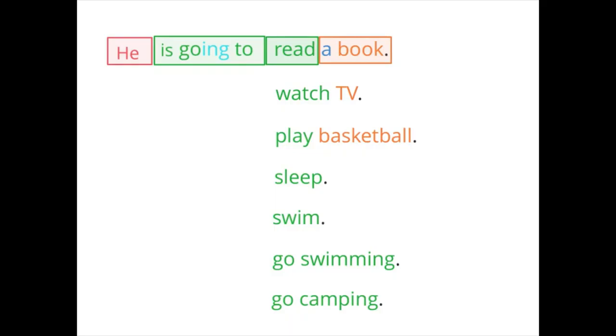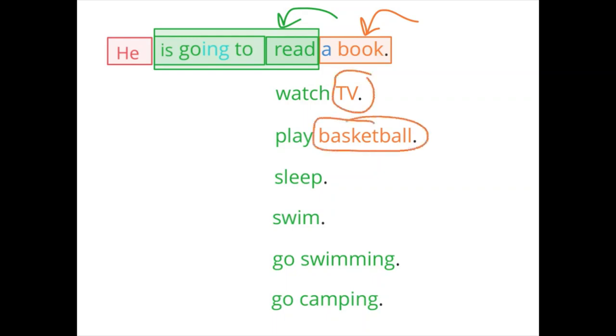So our whole verb in this type of sentence is going to read. Is going to read what? Is going to read a book. So this is the object of the sentence, and this is the whole verb. You can see that we have objects in this sentence. Watch what? Watch TV. Play what? Play basketball.